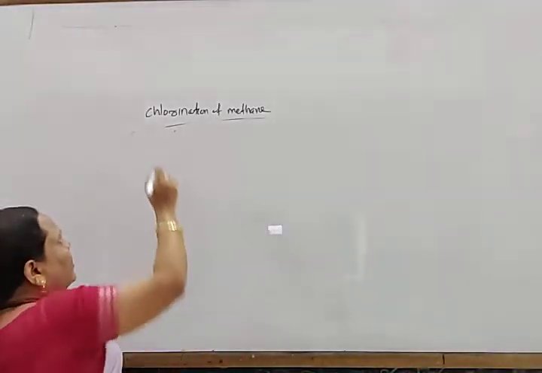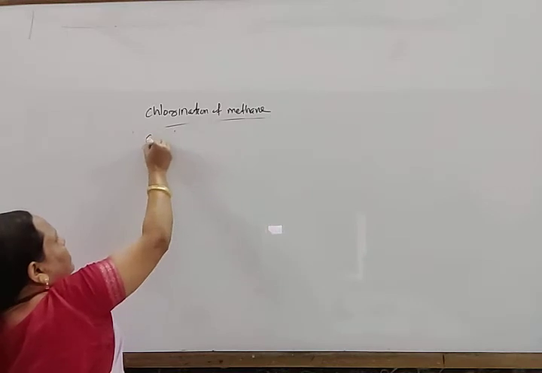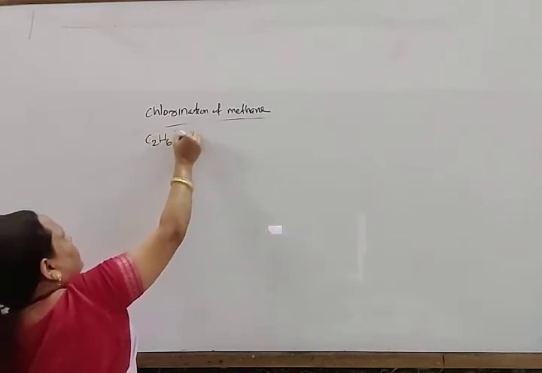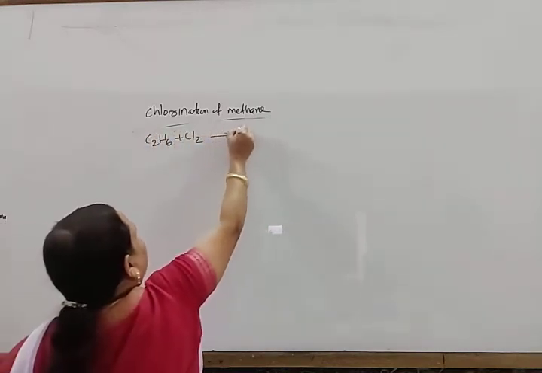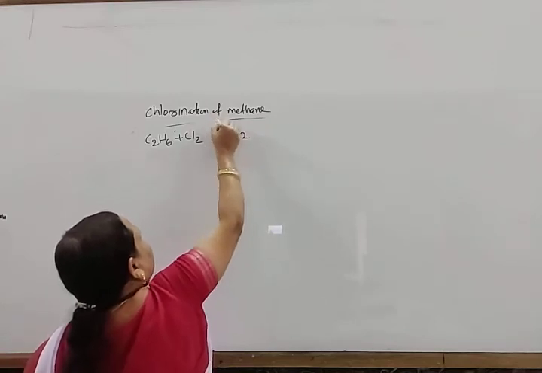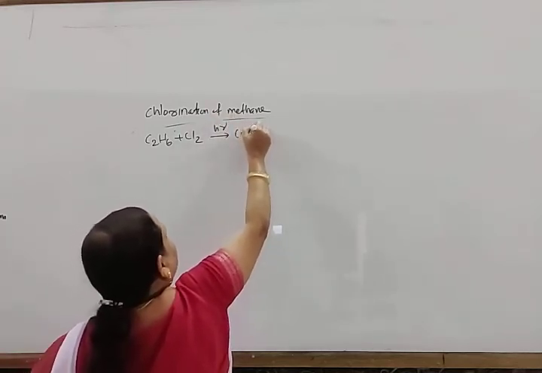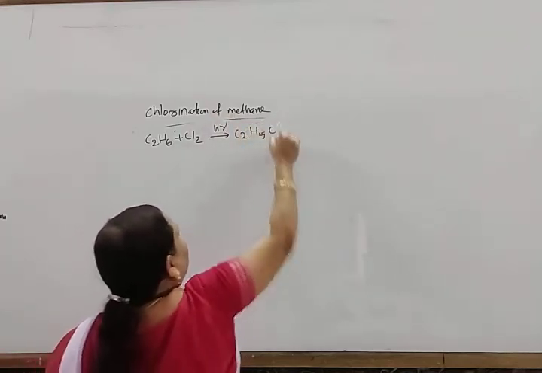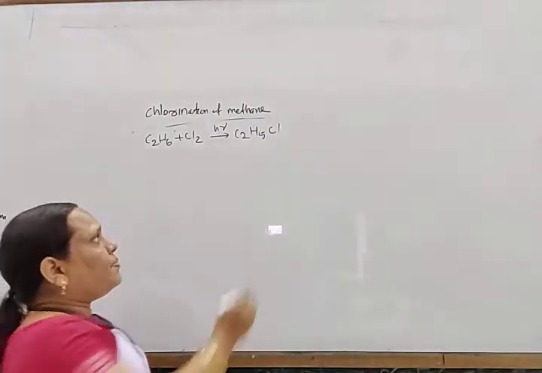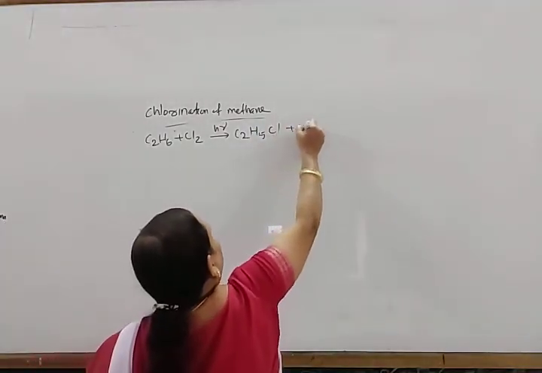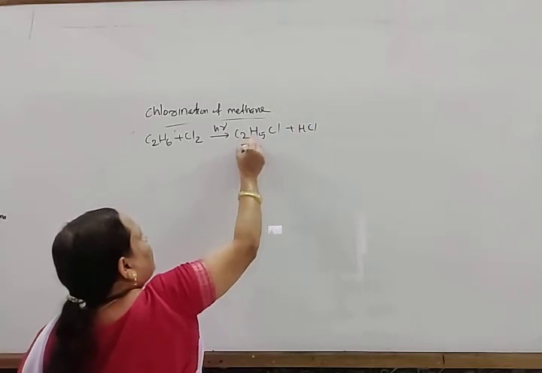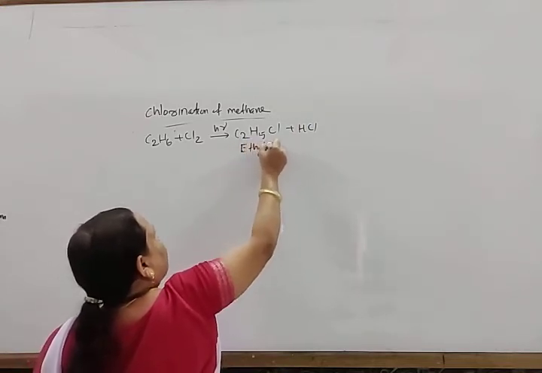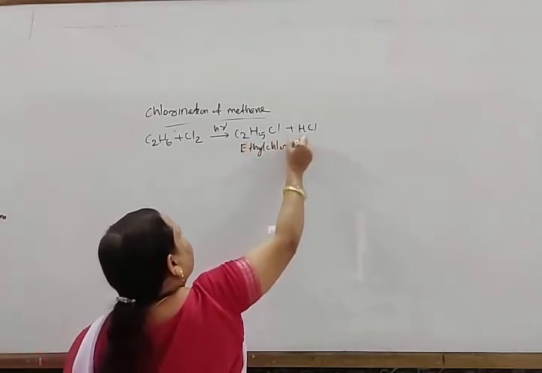Similarly, when ethane reacts with chlorine, C2H6 plus chlorine, in presence of sunlight it gives rise to C2H5Cl plus HCl. That is ethyl chloride.